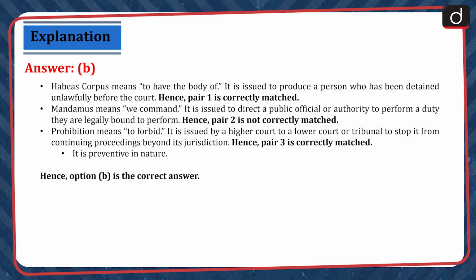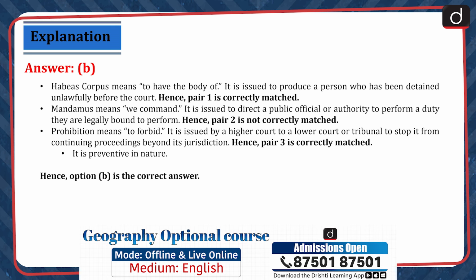Mandamus means we command. It is issued to direct a public official or authority to perform a duty they are legally bound to perform. Hence, pair 2 is not correctly matched. Prohibition means to forbid. It is issued by a higher court to a lower court or tribunal to stop it from continuing proceedings beyond its jurisdiction. Hence, pair 3 is correctly matched. It is preventive in nature. Hence, option B is the correct answer.